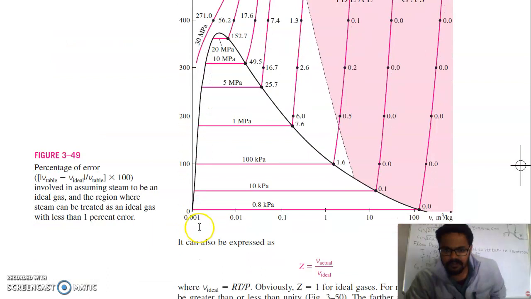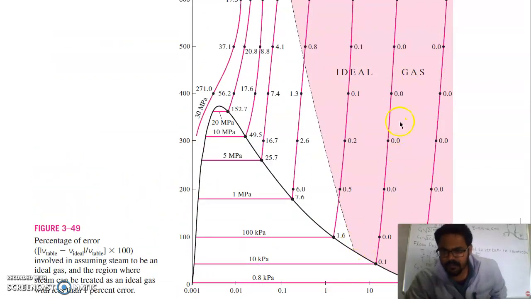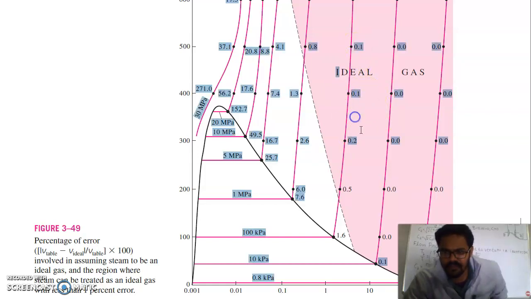You can see in this pressure volume diagram, whatever the error here as compared to the actual values is less. It is showing 0% deviation. So when the pressure is below 10 kilopascal, water vapor can be treated as an ideal gas. Even at 100 kilopascal, in the vapor region you can still treat it as an ideal gas here.